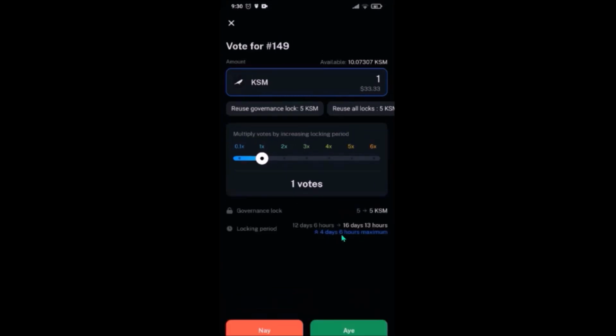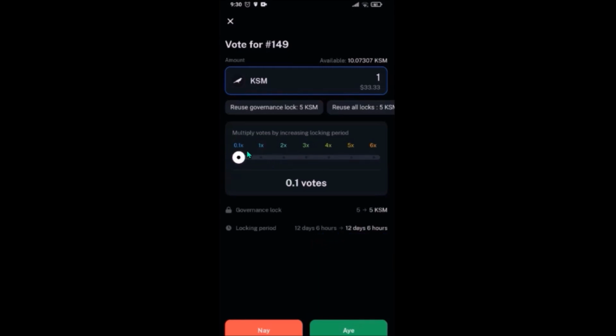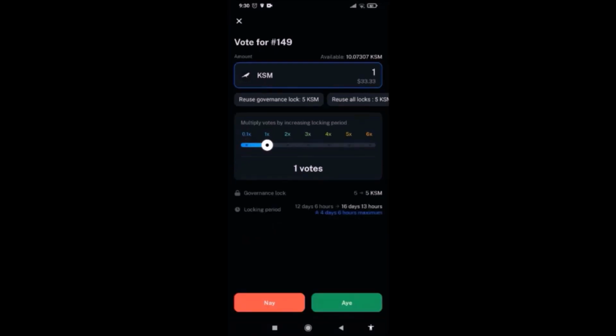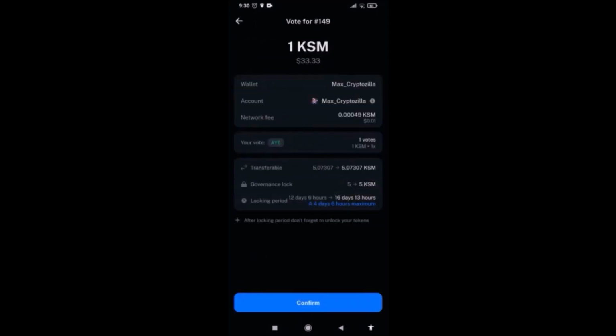Note that Nova Wallet is showing the total locking period, including the time until the end of the voting. So with multiplier 1, I would lock my KSM for 16 days and 13 hours. With multiplier 0.1, the locking period would be 12 days and 6 hours. I will stick with multiplier 1, then click either Nay or Aye. Here is the overview of your vote. Most importantly, in the middle, check your vote, KSM value and conviction multiplier, then hit confirm and sign.